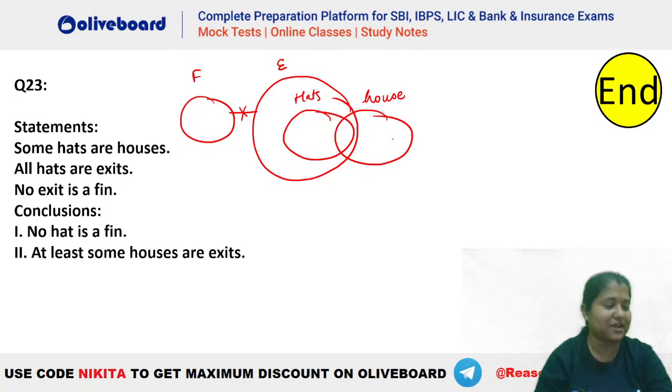So something like this, right? What about the first one? No hat is a fin. You can see this is your hat, this is your fin. Now fin cannot interact with exit here. So how will it interact with hat? So you can see this is absolutely right.